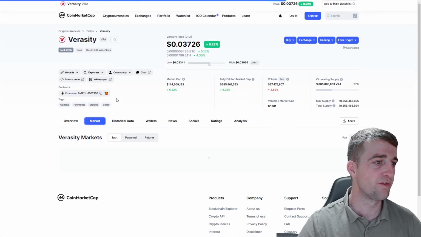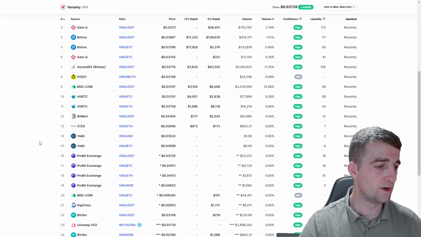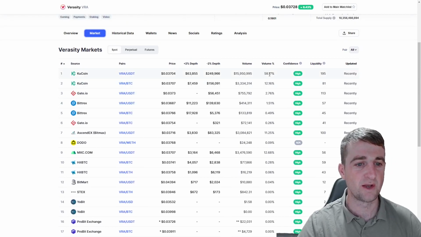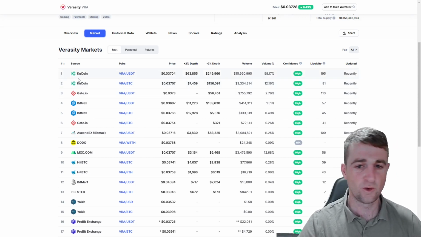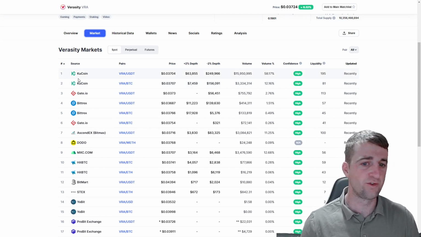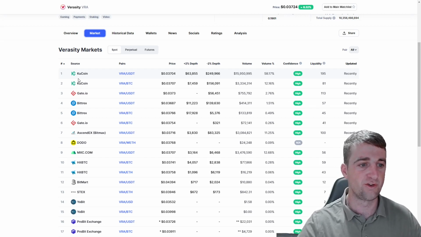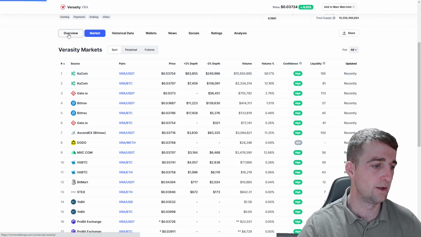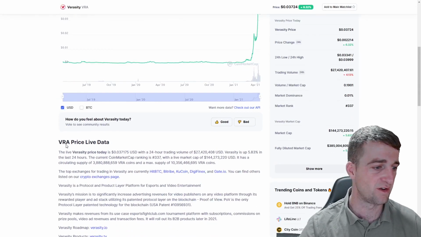If you are looking to get hold of some VRA, then it is listed on KuCoin, Bittrex, Gate.io. Quite a lot of exchanges there, KuCoin being the biggest exchange out of the lot, currently getting 58% of the volume against Tether, a further 12% against BTC. KuCoin is probably one of the best and great entry points for these low cap coins. They do seem to get them there fairly easily as long as they've got good fundamentals behind them, and KuCoin is doing well for VRA here. As you can see, it has a high confidence rating, so that's what we are looking for. Not quite yet on Binance, but I'm sure that is coming at some stage in the future.